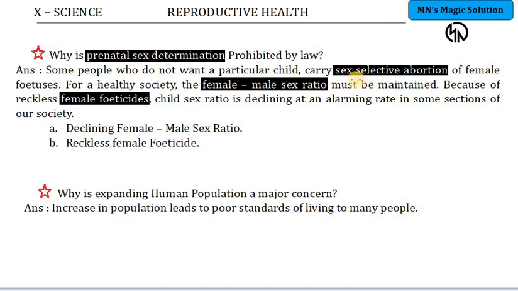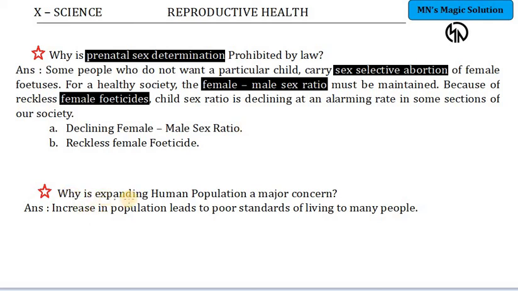So you have to write the keywords: sex selective abortion of female fetuses is being done, which is affecting the female to male sex ratio. This is an important keyword. Female feticide is also an important word. Whether you give all these points point-wise or explain the actual concept, these keywords are very important to be explained when they ask this question.